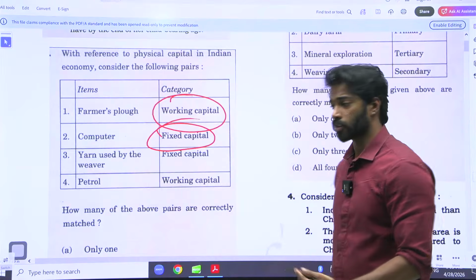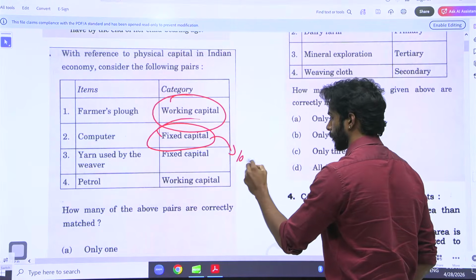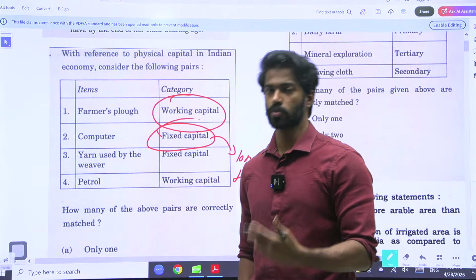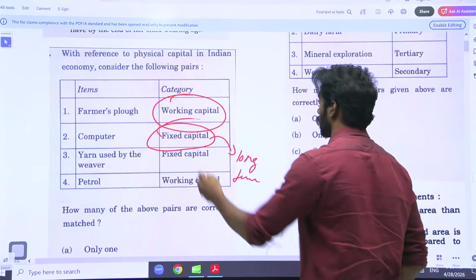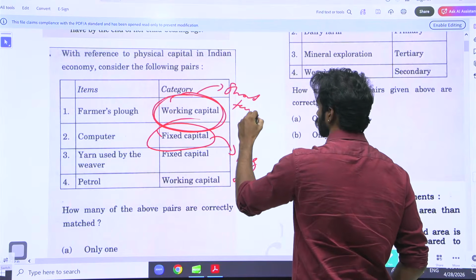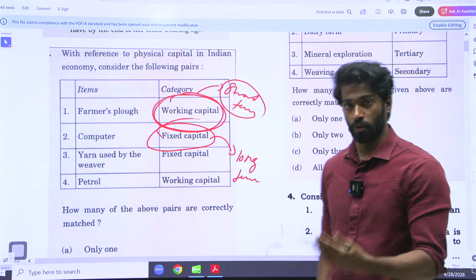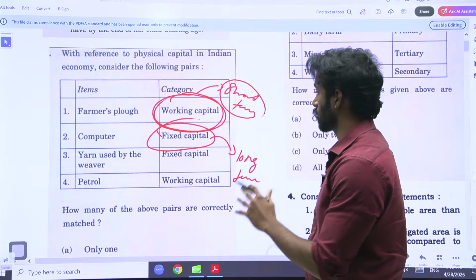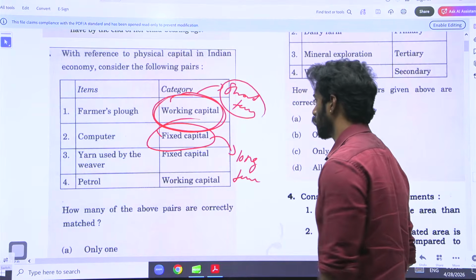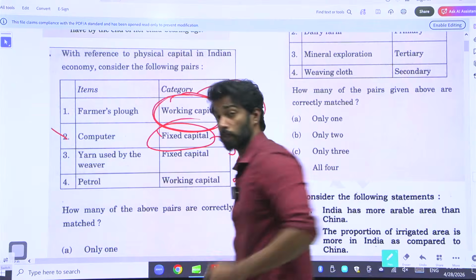Fixed capital is something that is long-term and can be reused multiple times. Working capital is short-term and is not reused. Now let us look at which is saying multiple times and which is saying only sometimes. Computer, obviously fixed capital, it can be used multiple times.